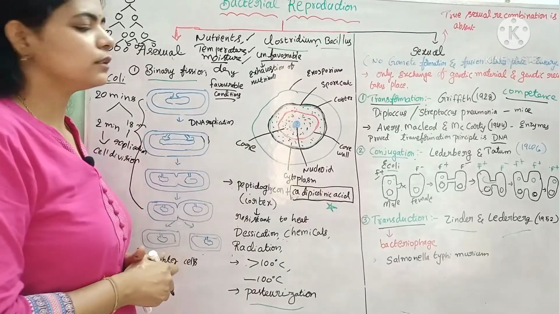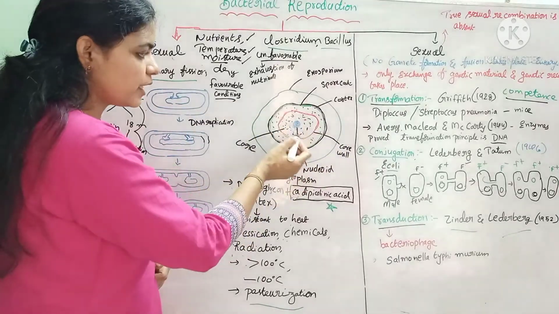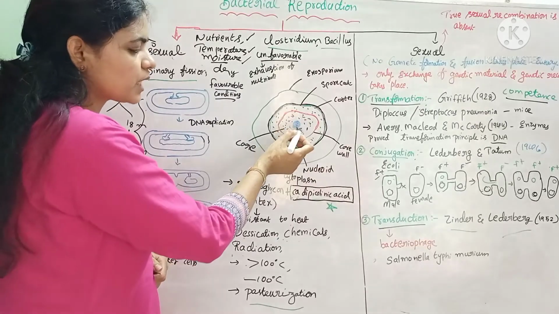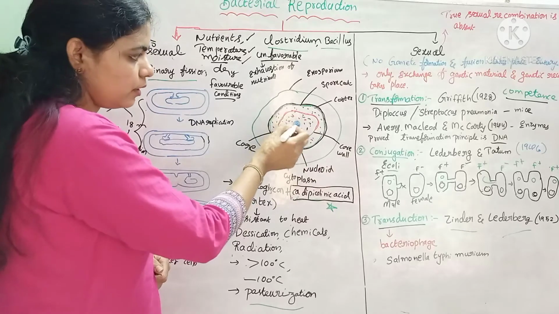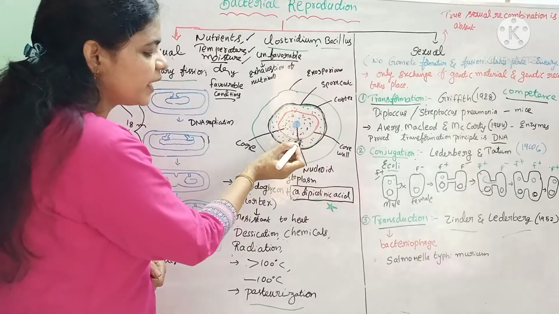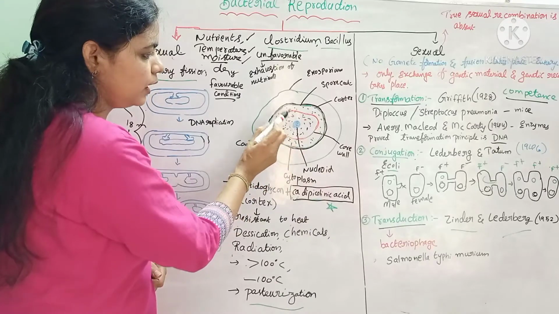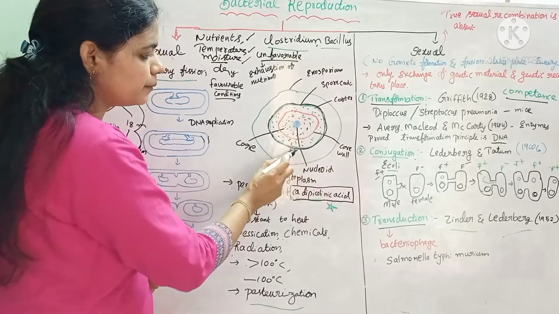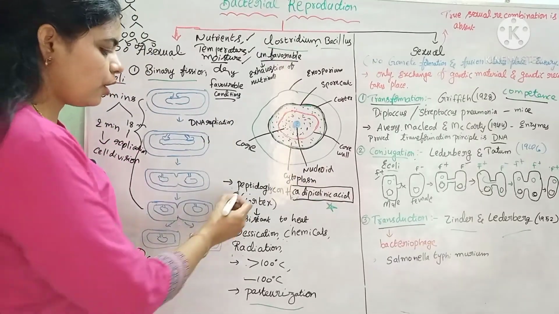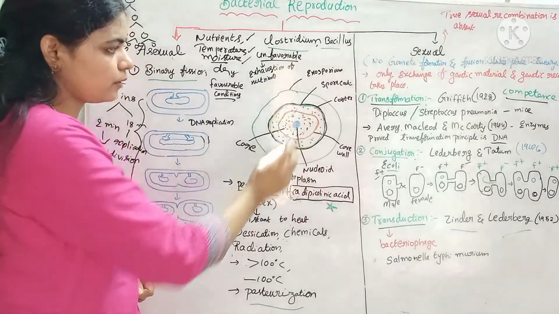The structure of the endospore consists of a centrally located core. The core contains genetic material like DNA, RNA, proteins, and some stored food material. This core is surrounded by the core wall, and the core wall is surrounded by the cortex. The cortex consists of peptidoglycan and calcium dipicolinic acid.